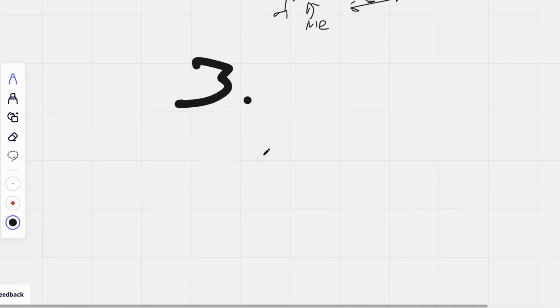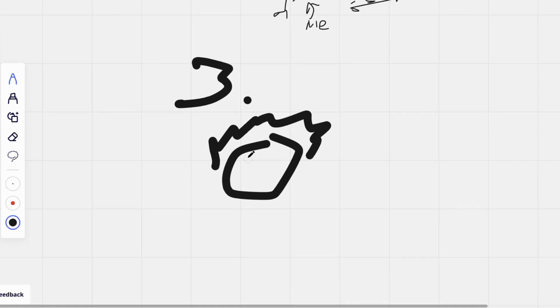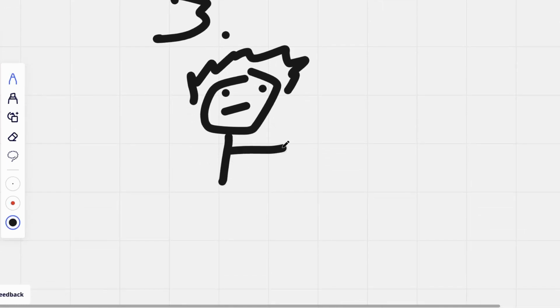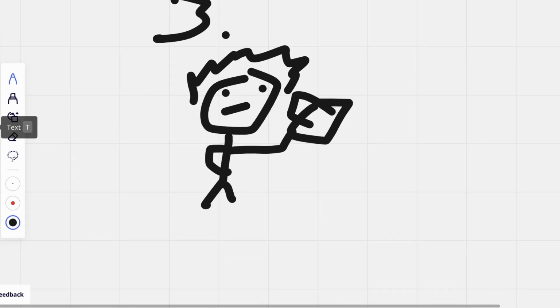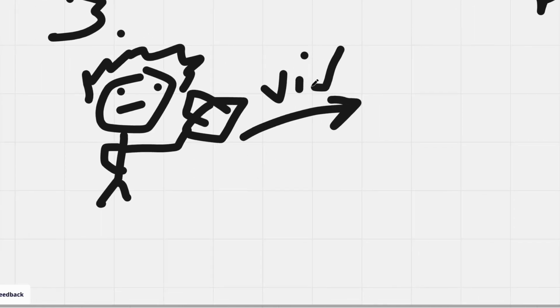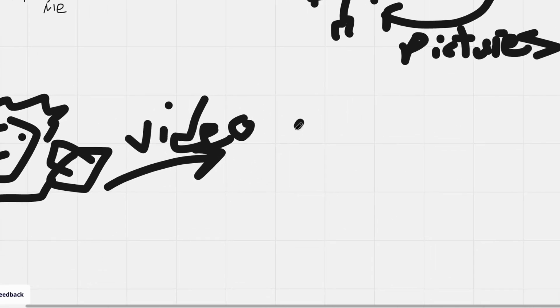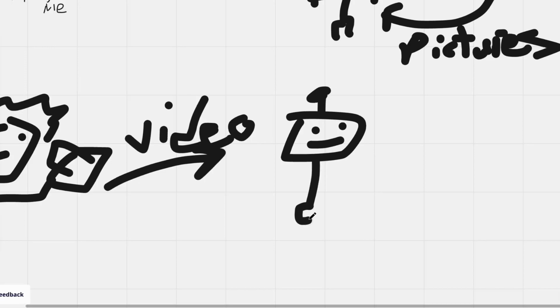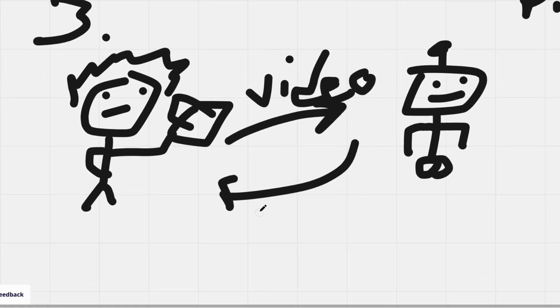Step three. Okay, so here's me. I don't look very happy. So I'm gonna take my camera and I'm gonna give the video to my robot. Look, he's happy now. Look at him. Yep, and he's going to return to me nothing, nada.